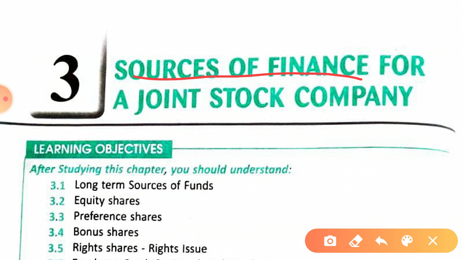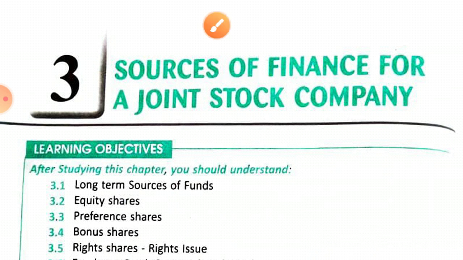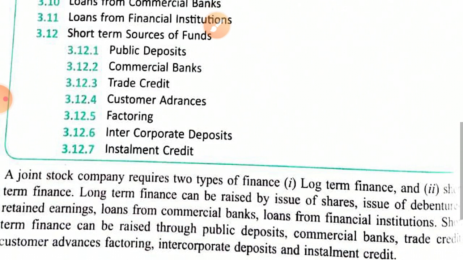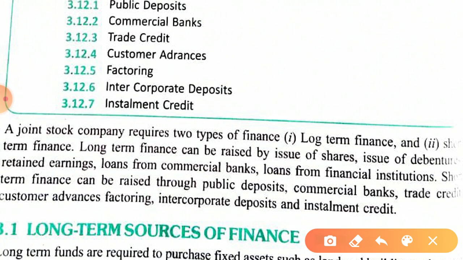In the previous chapter we discussed sources of finance for sole proprietorship, partnership, and joint stock company. Now we are going to study all the sources in detail. In a joint stock company, finance is required for short term purposes and long term purposes. That's why it is termed long term finance and short term finance.